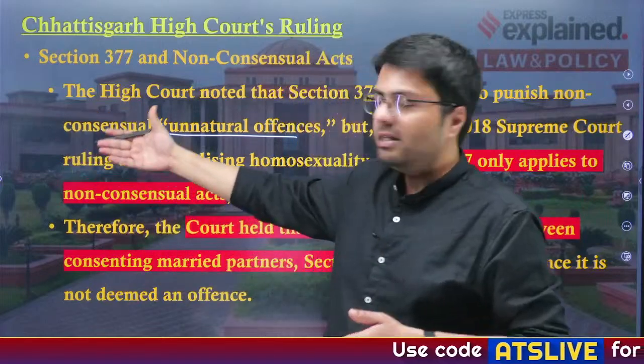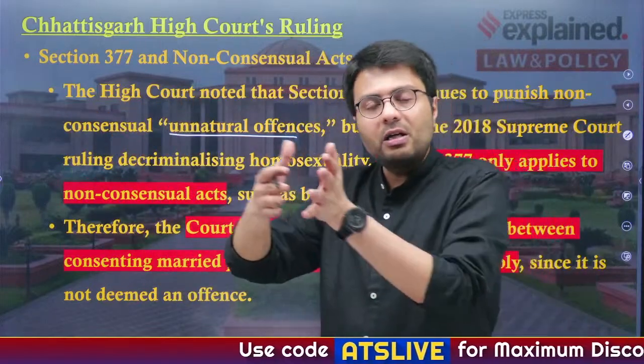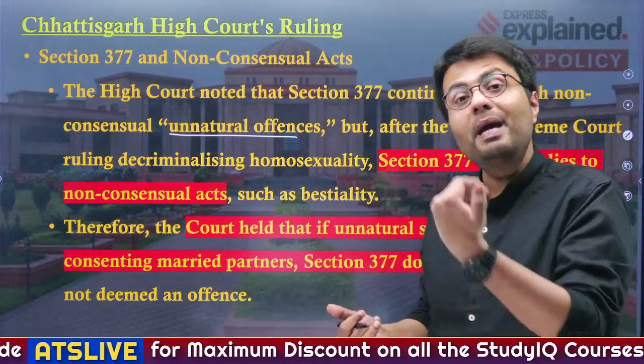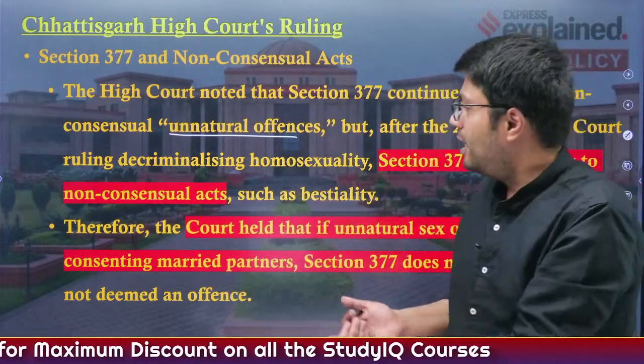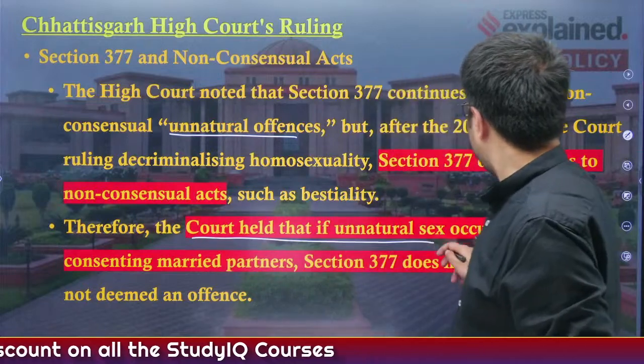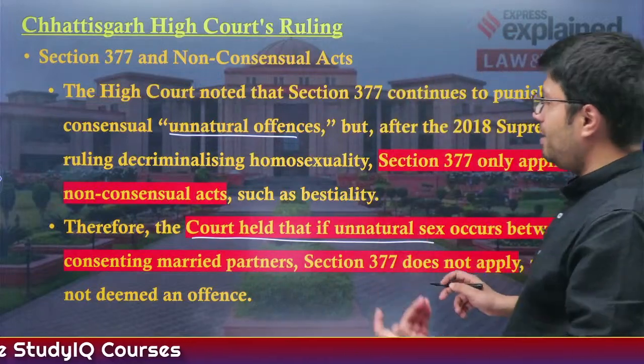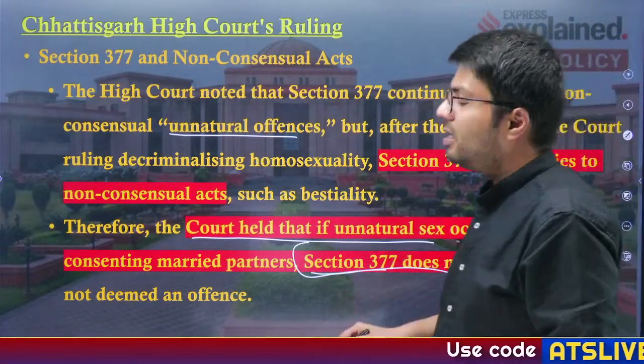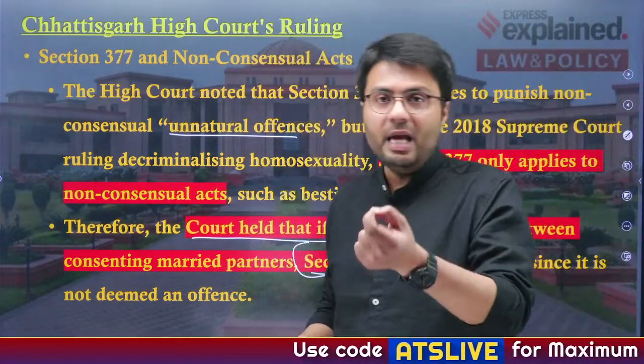So similarly, such acts between a married couple can be exempted from being punishable. The court held that if unnatural sex occurs between married partners under 377, then the punishable offences under Section 377 won't be applicable.